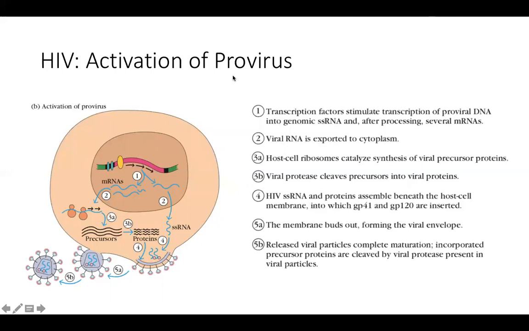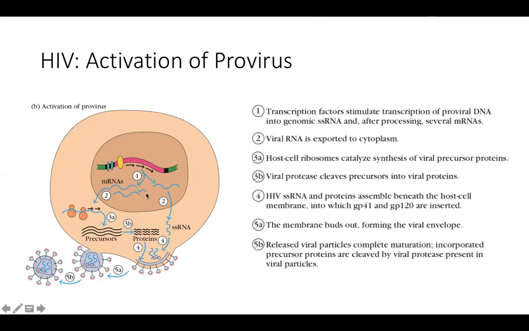Normally what will it do? It will just keep dividing along with the cell. Whenever cell division happens, DNA replication happens, the provirus will also get replicated. It will just keep on going like that as the genomic DNA. But someday it can get activated. What will happen that day? It will transcribe itself. So you can see the unspliced, this transcription happened.